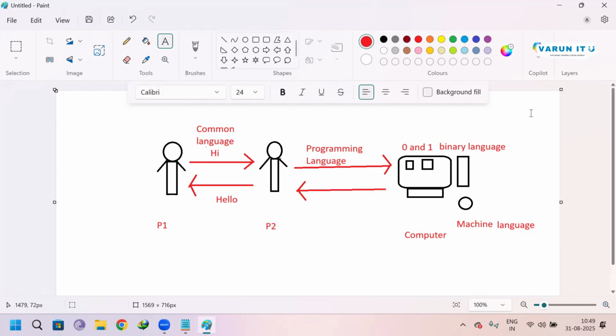Clear? What is the main important point here? What we are studying here is Java. Java is a computer programming language. What is a programming language? Programming languages are used to communicate with the computer.